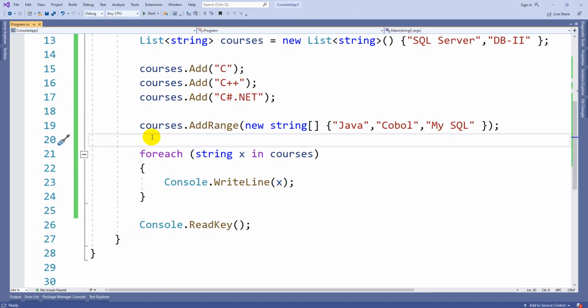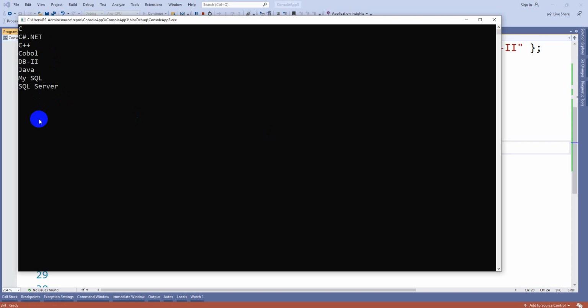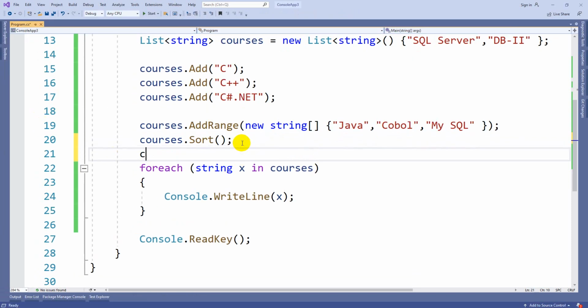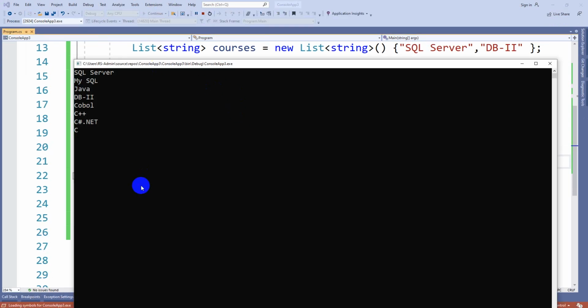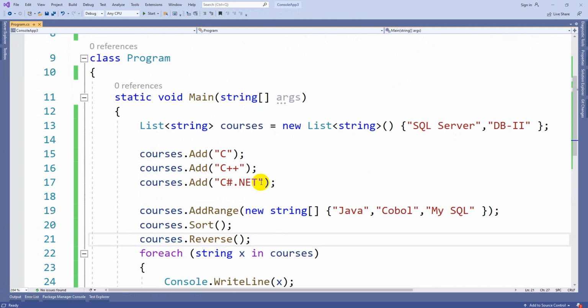Okay, so courses dot Sort. You can sort them, and you can reverse them also after sorting, and it will become descending order. So courses dot Reverse. Okay, so this is how a list will work.